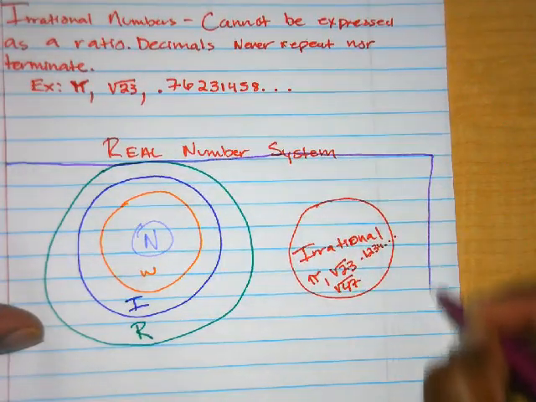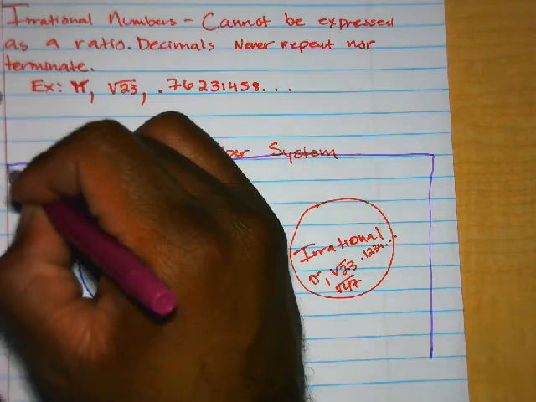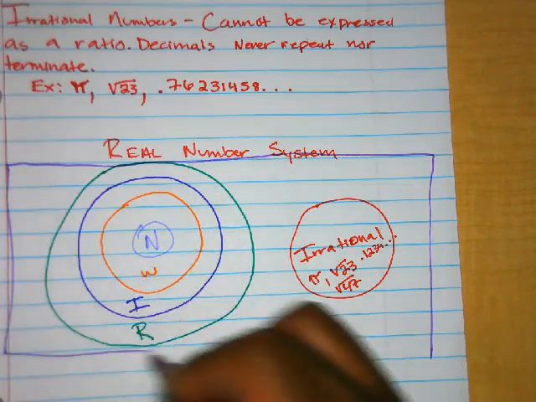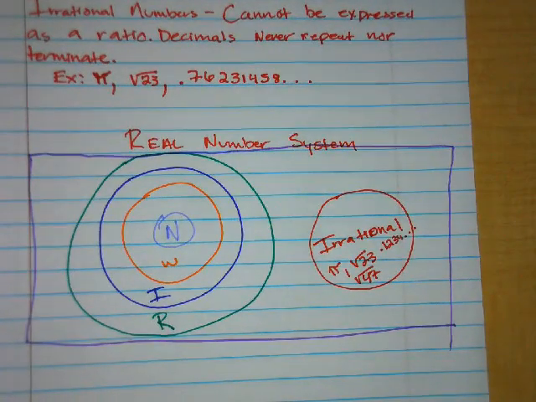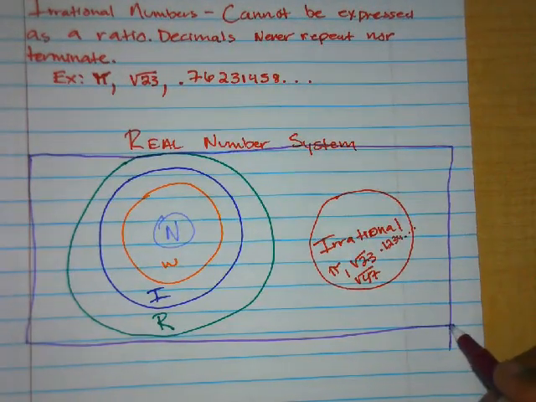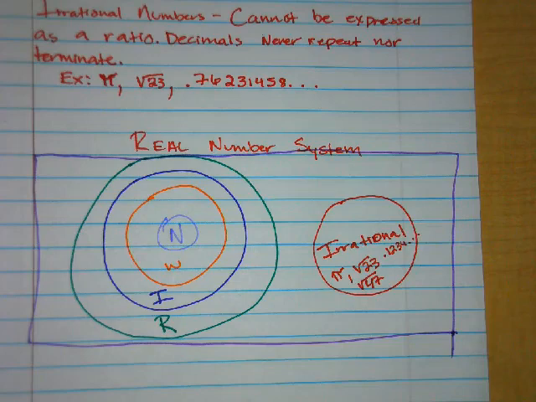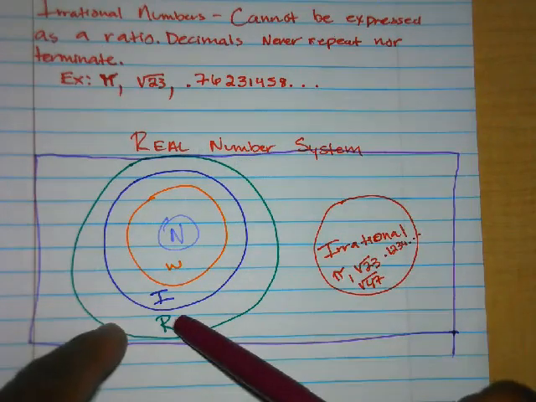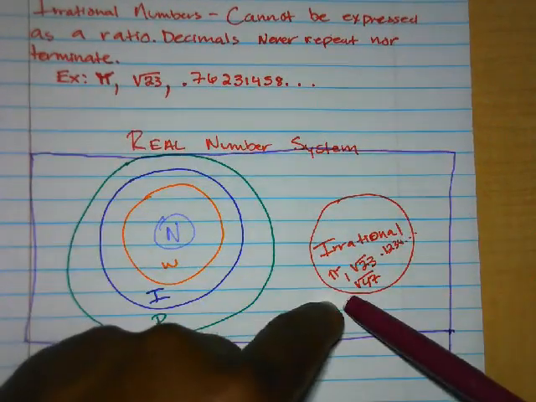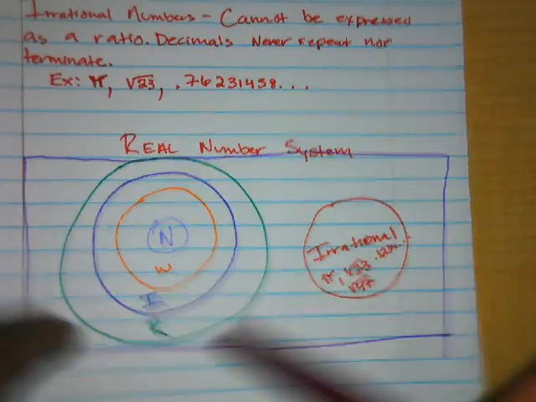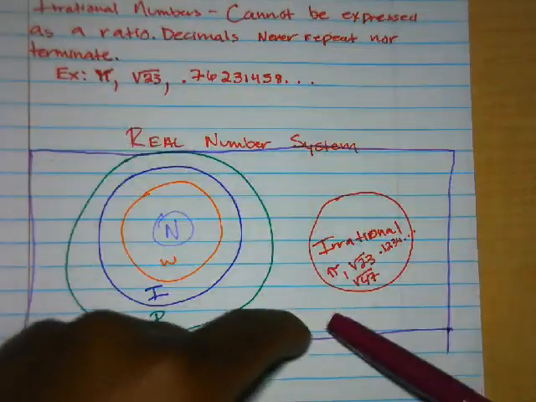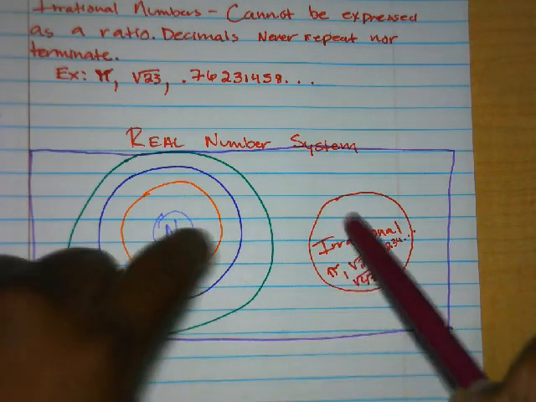I know that is not perfect. That is terrible, but you get the picture. All of the rational numbers and irrational numbers are included in the real number system, but rational numbers and irrational numbers are different, and therefore we separate them.